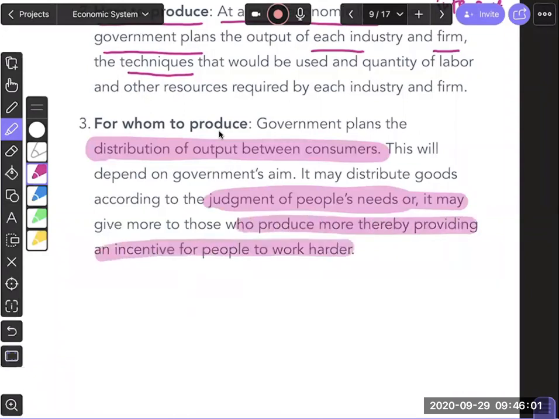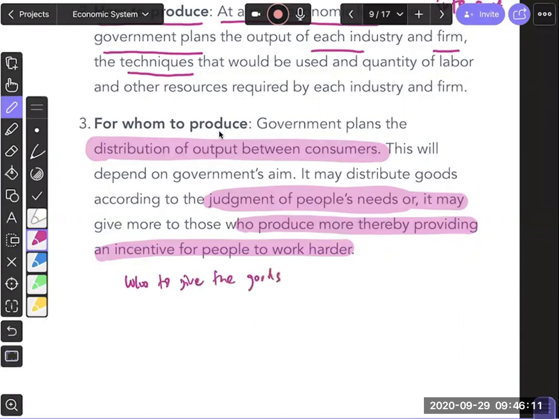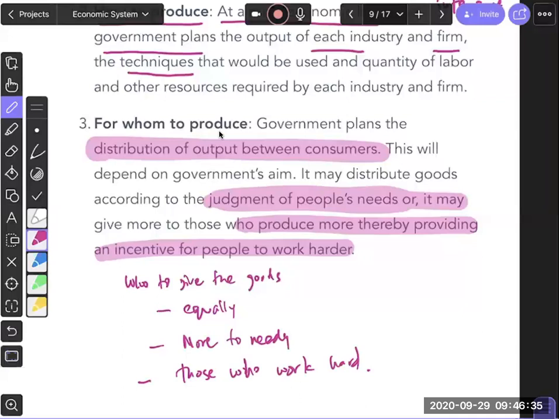So the government is deciding who to give the goods to. They could give it equally, they could give more to the needy, or they could give it to those who work hard. Depending on the government's plan, it will decide who will get the goods.